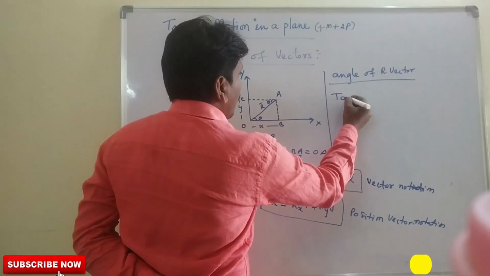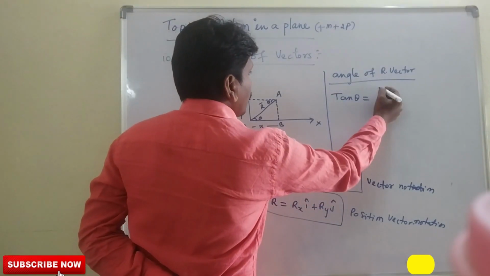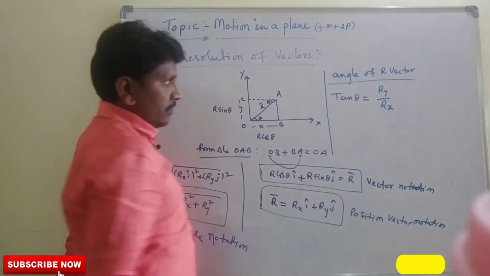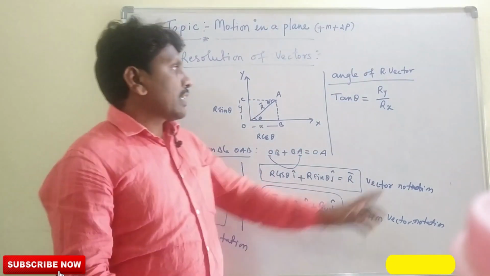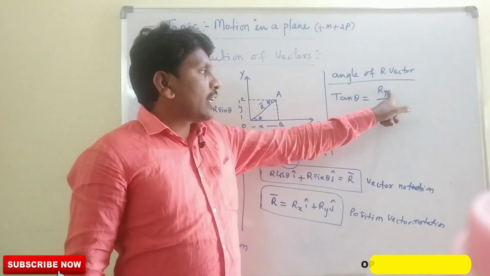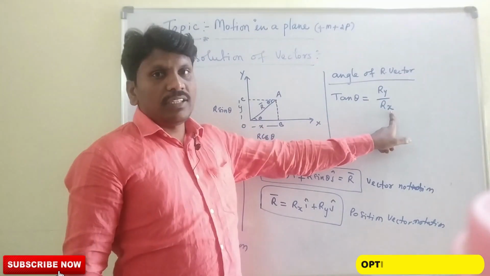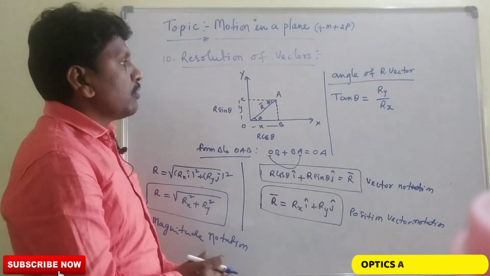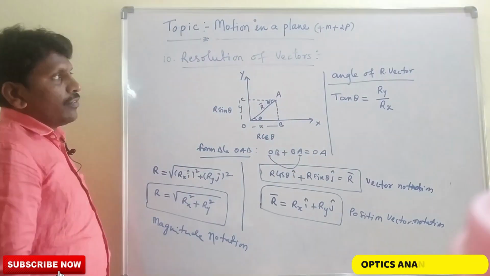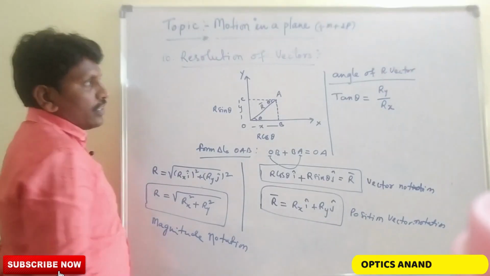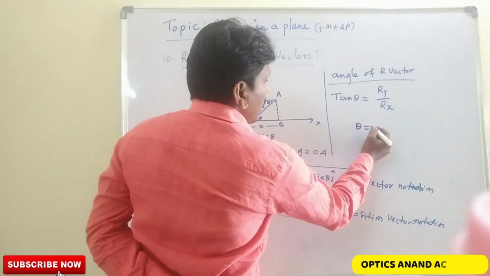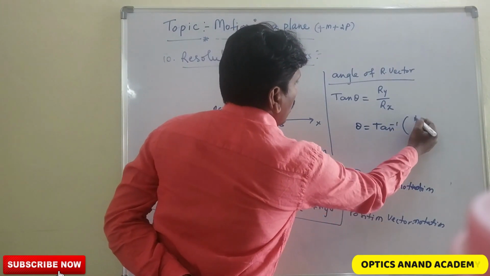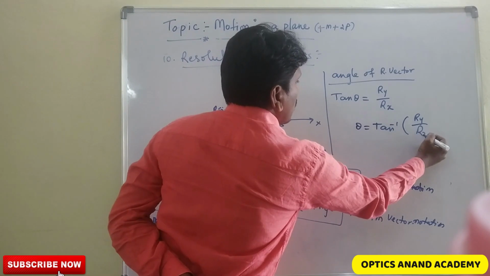That is, tan theta we can write as the ratio ry by rx, the resolution of vector along the y component to the x component. This ratio gives the angle of the resolution of vectors. Here theta is equal to tan inverse ry by rx.